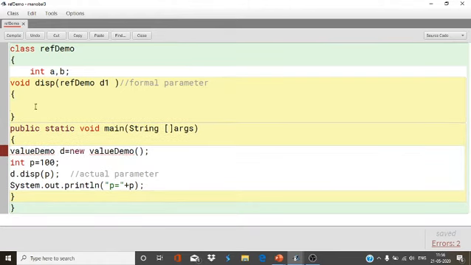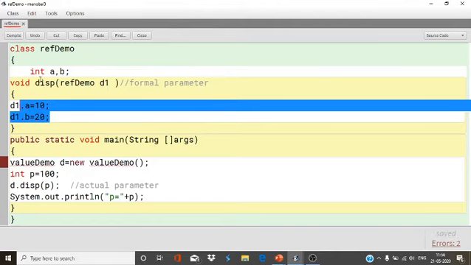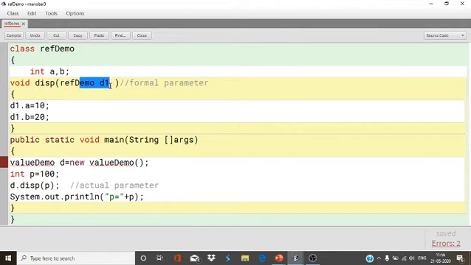I will take d1.a equals 10 and d1.b equals 20. A and b are initialized through this function. It happens due to the reference type parameters. I've given the parameter of this function as a reference type.